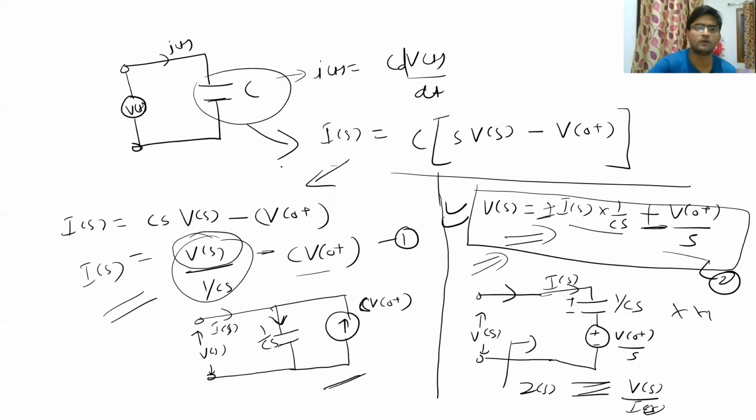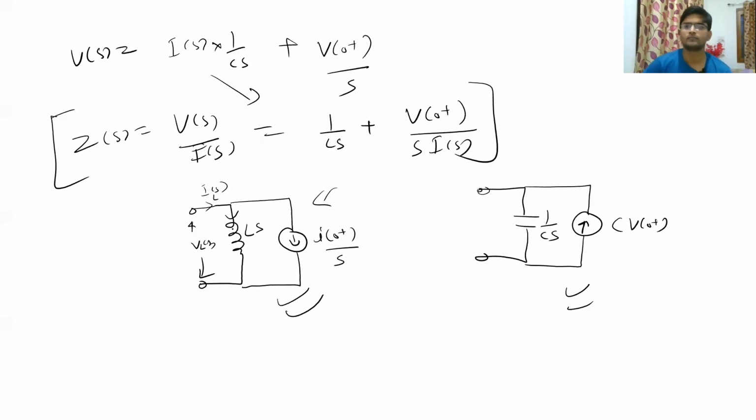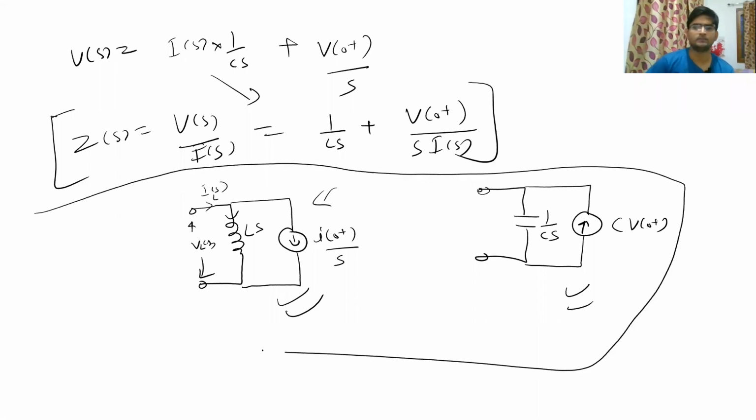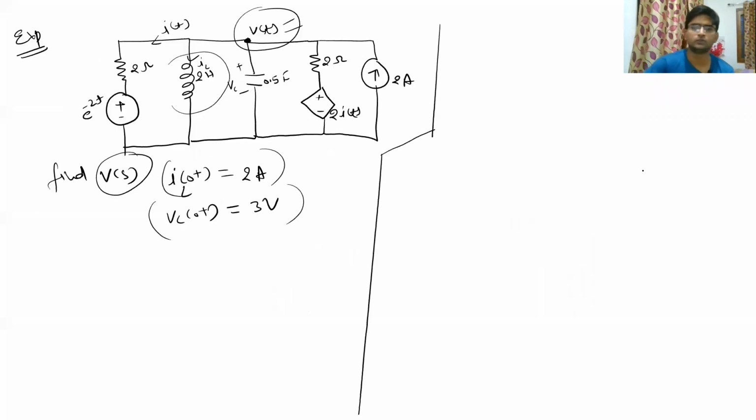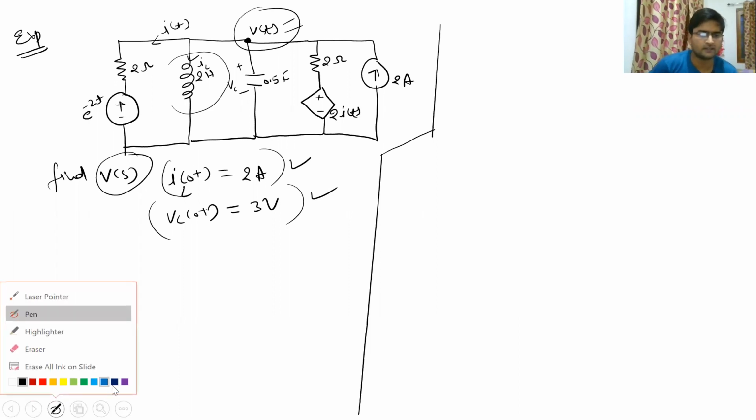So let us go to our original circuit. Actually I did this in the previous slide itself. So here I have written how an inductor in the time domain will be converted to this in the Laplace domain, and how a capacitor will be converted to this kind of circuit in the Laplace domain. So let us come back to our example. Here we already have the I0 plus and VC0 plus values. So we will just transform this circuit into the Laplace domain circuit.